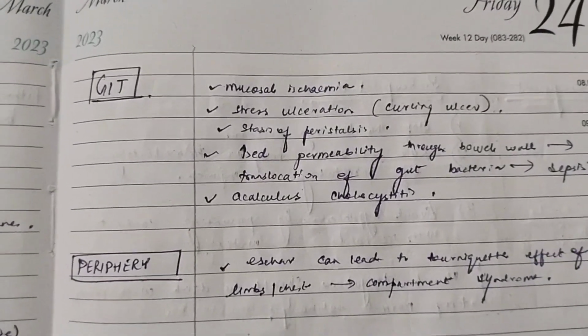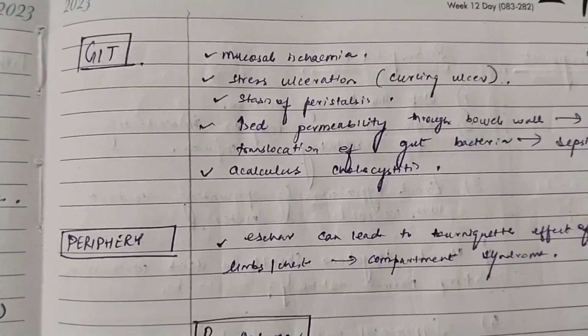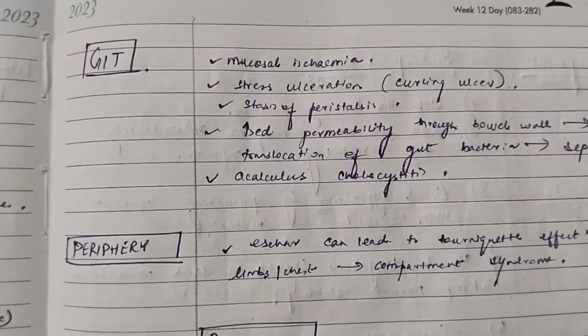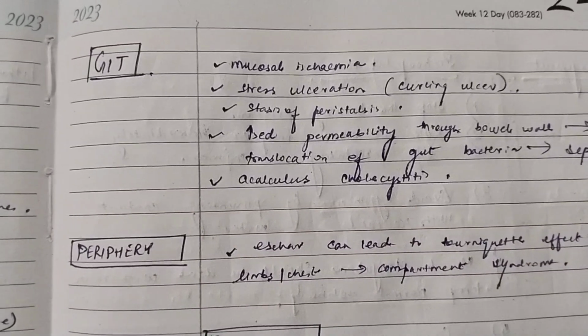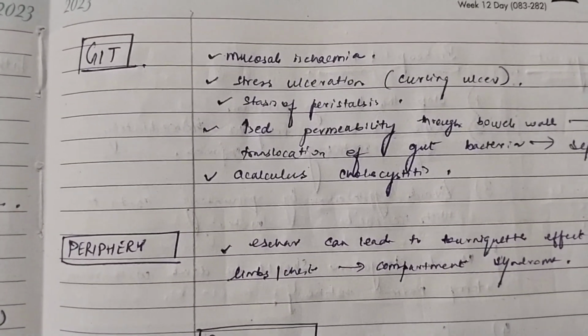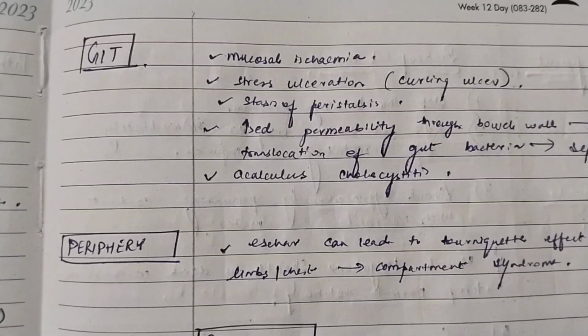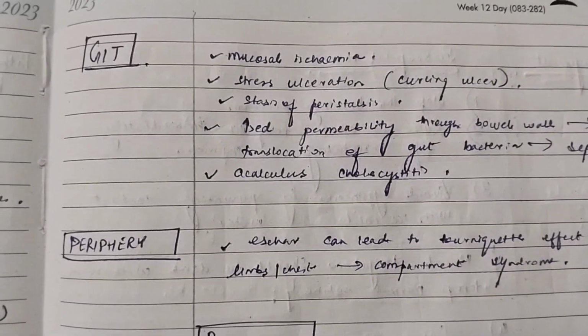What will happen to the GI system? There will be mucosal ischemia. Blood is going less everywhere because the heart is pumping less blood. Just like perfusion decreased in the renal system, ischemia happened in the GIT. There will be stress ulceration due to burns which is called Curling's ulcer. Stasis of peristalsis, meaning peristalsis will stop.